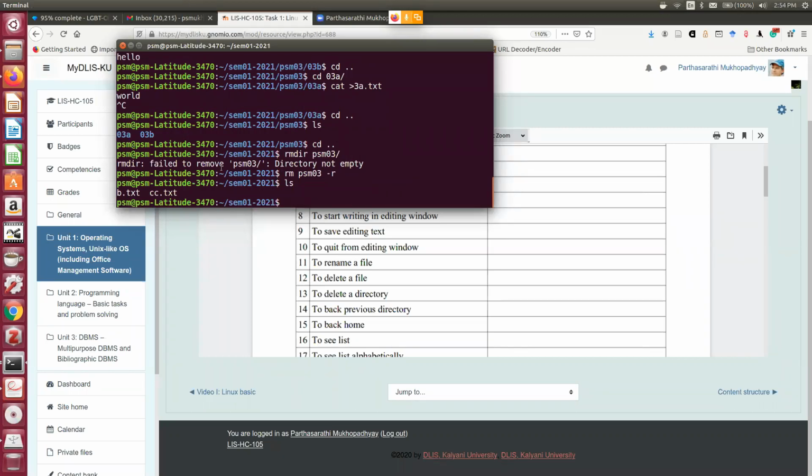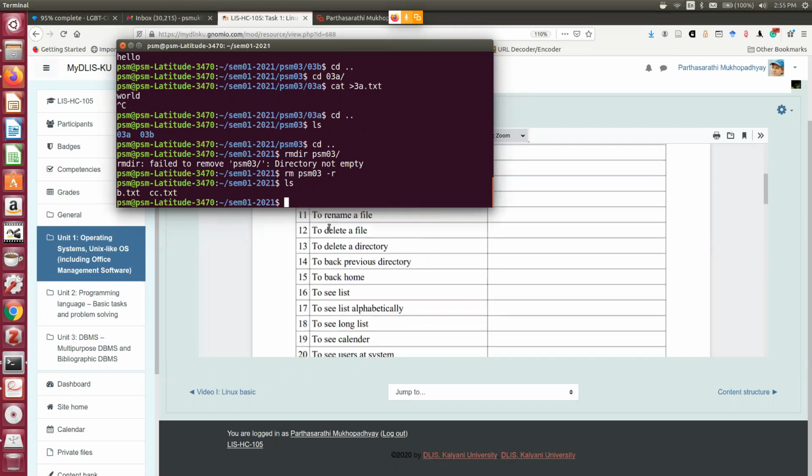So this is the power of Linux. If you know the command, you can do things very swiftly, or if you do not know the command, you need to follow any number of steps. So this is the command to delete a non-empty directory: rm, name of the directory, hyphen r. R is a switch, stands for recursive. If it finds a subdirectory, it deletes it first. If it finds another subdirectory, it deletes that, and so on. In this way, it can carry on recursively, repeatedly.